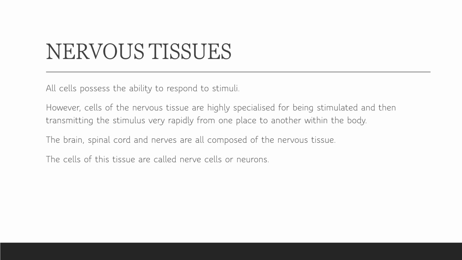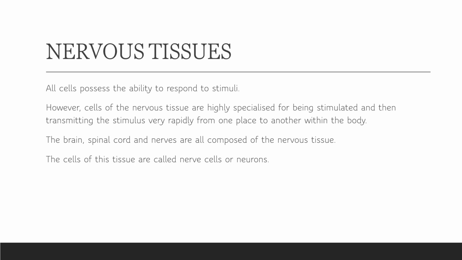All cells possess the ability to respond to stimuli. Suppose you touch some hot surface, you immediately withdraw your hand. This is just because of the nervous tissue. Nervous tissue senses that it's very hot. It sends a message to your nervous system, and immediately your hand is withdrawn before you know, right? So this is your nervous tissue, which controls and coordinates different organs and their functions. However, it connects to the brain, so that the brain processes the whole scenario, and according to that it responds.